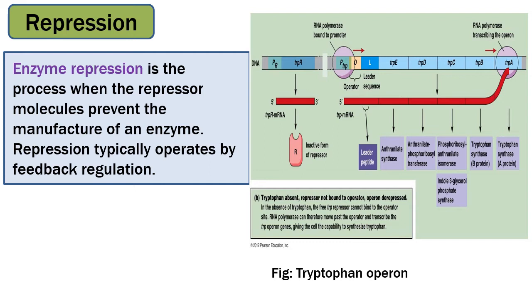Once sufficient tryptophan has been synthesized, the cell needs to terminate its synthesis. Here, the tryptophan will bind to the repressor protein allosterically and change its conformation, making it active to bind to the operator region. Once it binds to the operator region, the RNA polymerase is unable to bind to the promoter region. As a result, the transcription of the 5 structural genes is stopped.